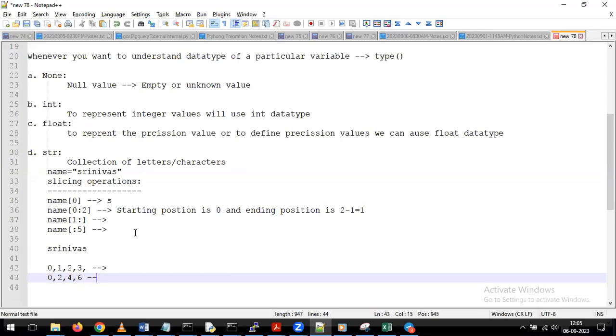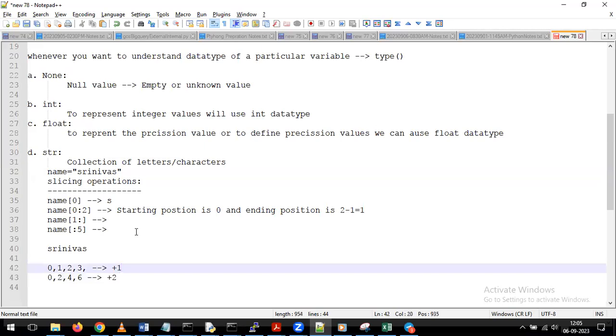So like this, I want to get the letters and indirectly perform a +2 operation. So far, it is performing the +1 operation from the starting position to reach the ending position. With that we are getting sequence values, but my requirement is I want to give the starting position, I want to give the ending position, but I want to get the alternative letters.